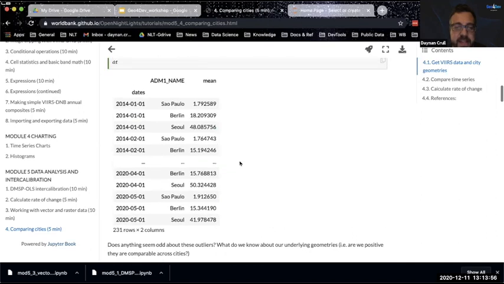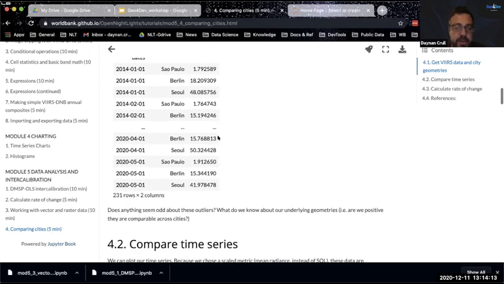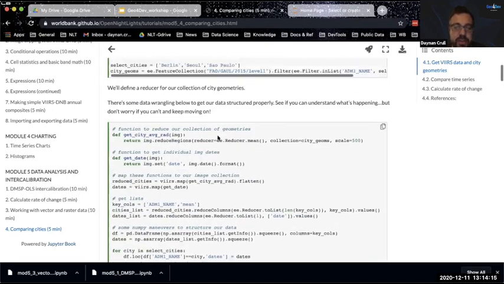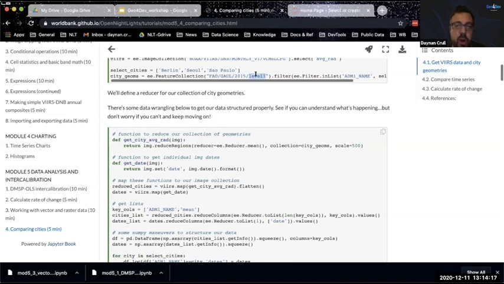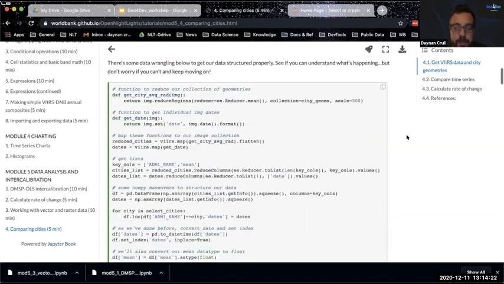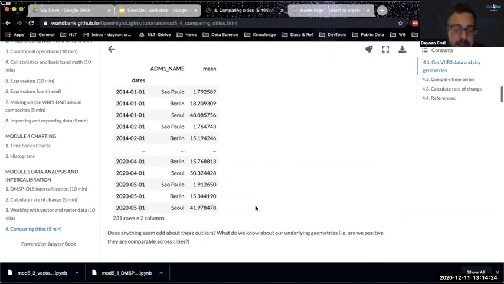for these cities. And one thing that should jump out at you if you look at these is there's some odd things happening here. If I'm looking at the average radiance for Sao Paulo, it seems far lower than that of Berlin and Seoul. Perhaps that's because it's just a lower light area, but there might be something else going on. I didn't really pay attention to what these geometries are, so I don't really know what these areas are other than their names are Berlin, Seoul, and Sao Paulo. So that might be a hint at what's happening here.